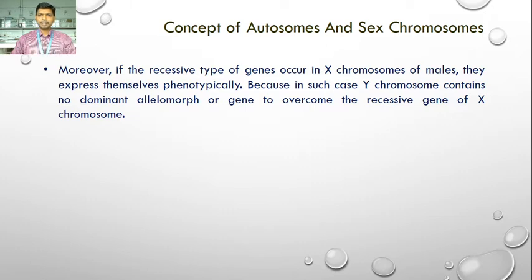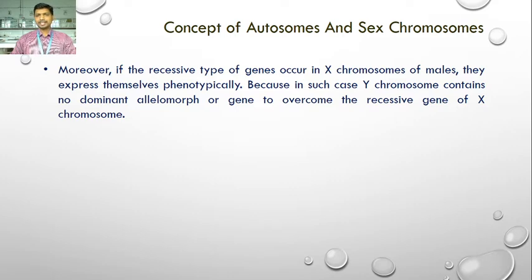So in male individuals, whether the gene present in the X chromosome is dominant or recessive, it gets expressed, because the male consists of 1 X and 1 Y chromosome, and the Y chromosome is not homologous to the X chromosome.